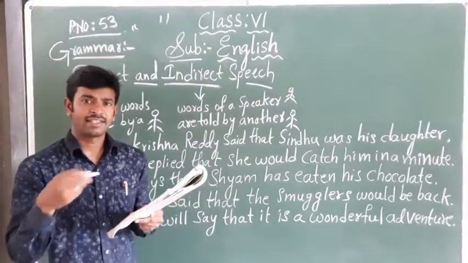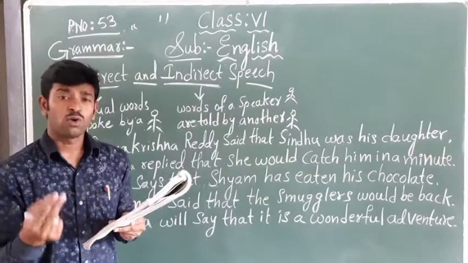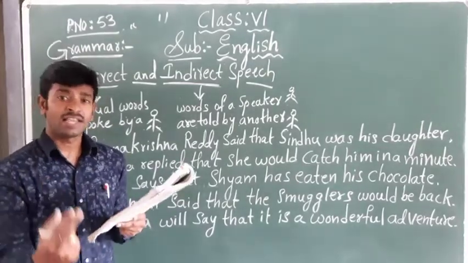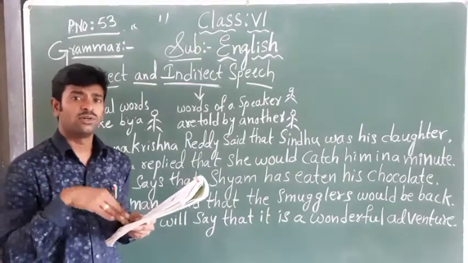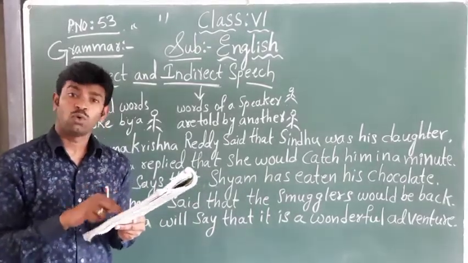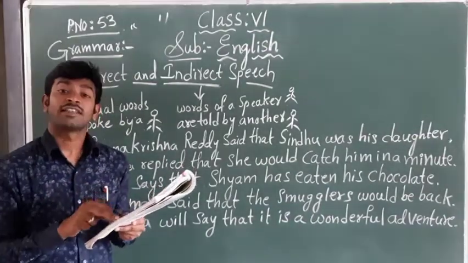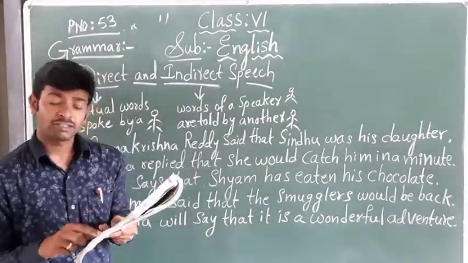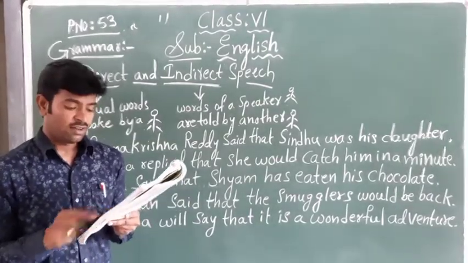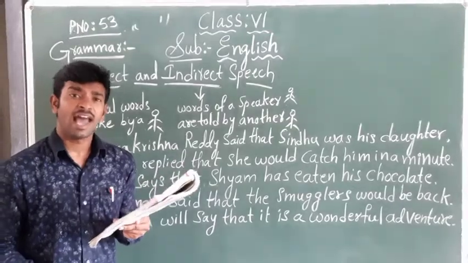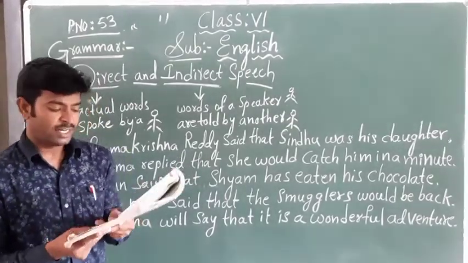Some words are exactly, directly told by Ram, and he is telling them to Sita. So now indirectly, in the third person: Ram told Sita that he liked swimming but Gopal liked badminton.